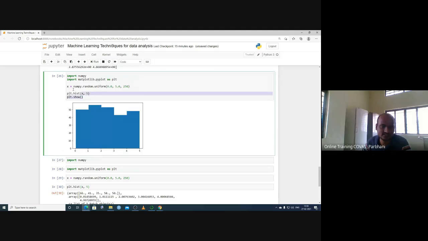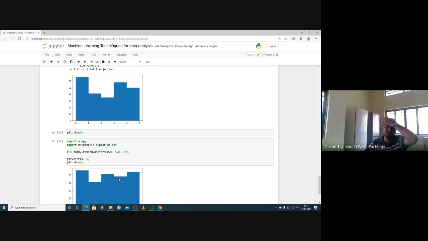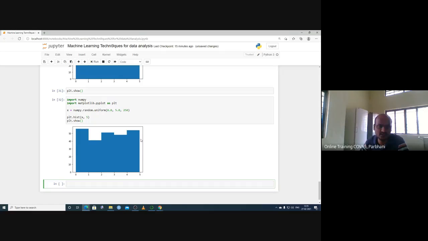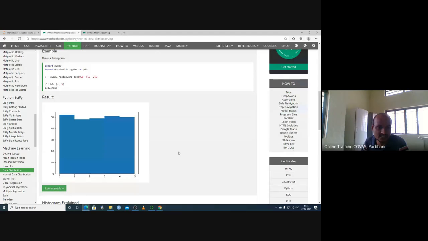So basically, this command you can copy and paste at a time, and it will give this histogram. Okay, it is just for learning purposes: what are the available machine learning or artificial intelligence techniques, and how people analyze data.